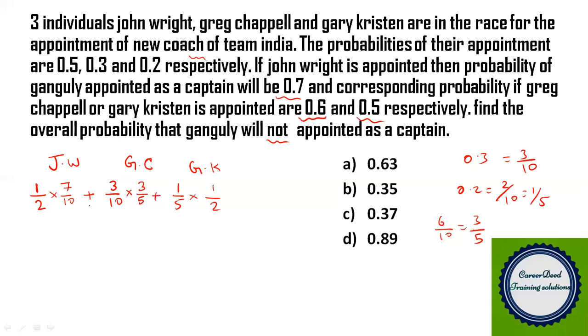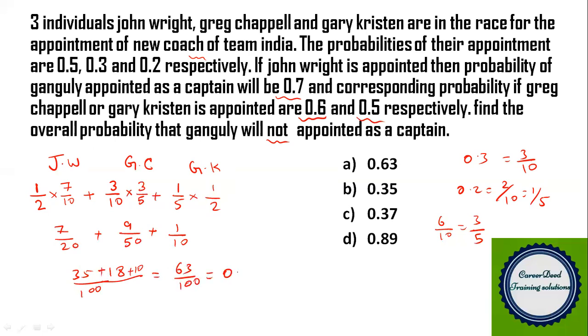When you solve it, you will get the probability of Ganguly being appointed. 1 by 2 into 7 by 10 is 7 by 20, and here you get 9 by 50, and here you get 1 by 10. When we take the LCM, we get 100. So that is 35 by 100 plus 18 by 100 plus 10 by 100. When we sum it, we get 63 upon 100. So the probability that Ganguly will be appointed as captain is 0.63.